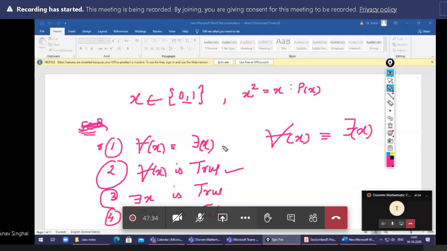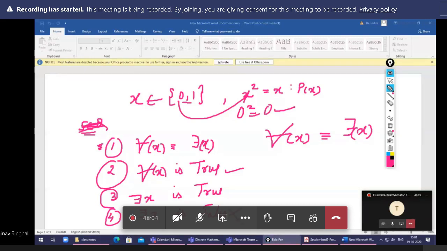According to you, which option is right and wrong? This is false, because there exists x is false, because there is no x where this condition is false. If you put 0, then 0 square is equal to 0, true. If you put 1, 1 square is equal to 1, true.